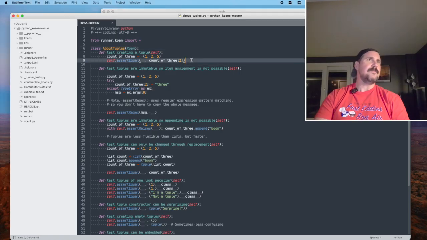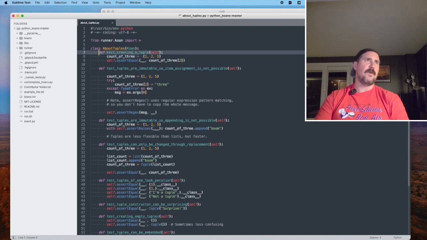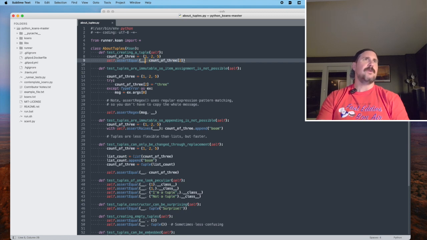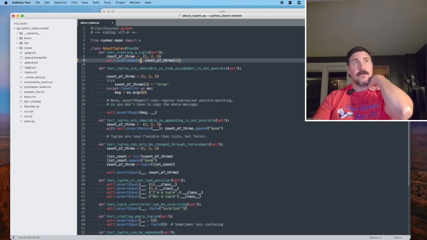So let's see. Looks like we've got a series of tests. And the first test, starting here on line 7, is called test creating a tuple. And on line 8, we've got a variable, and it's set to what appears to be a tuple with the integers 1, 2, and 5 inside. Let's see. Count of 3, 2, assert equal. Well, that's interesting. I don't know what count of 3 is.